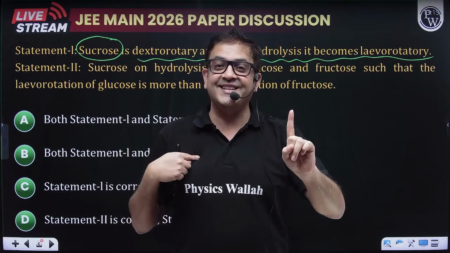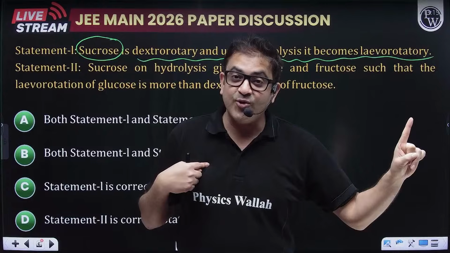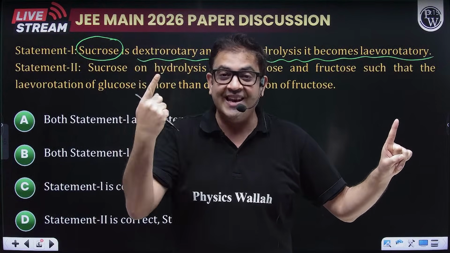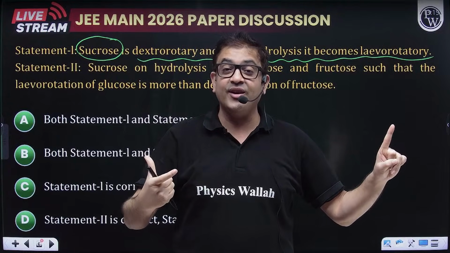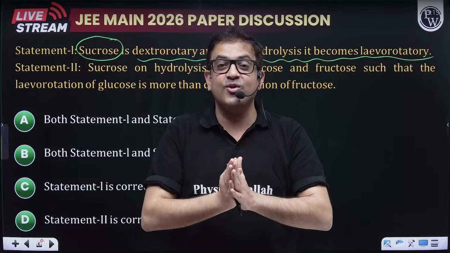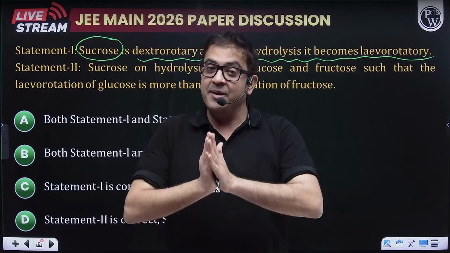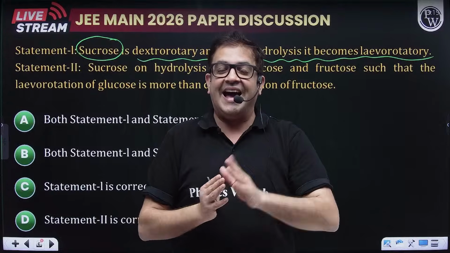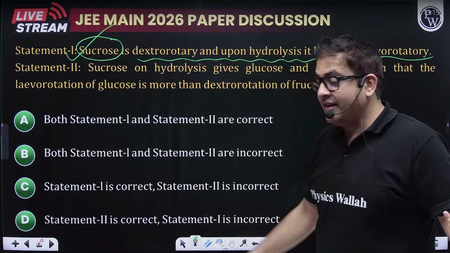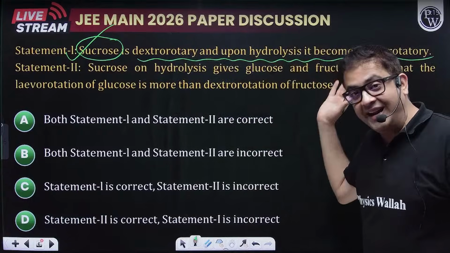Glucose itself is dextrorotatory, fructose is levorotatory, and the levo-rotation of fructose is larger in magnitude, and therefore the overall solution becomes levorotatory, and hence sucrose is known as invert sugar, because on hydrolysis the optical activity inverts. So statement 1 is definitely correct. Sucrose is dextrorotatory but gets inverted.